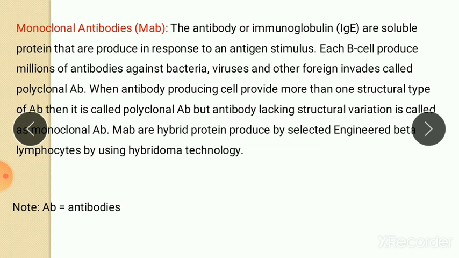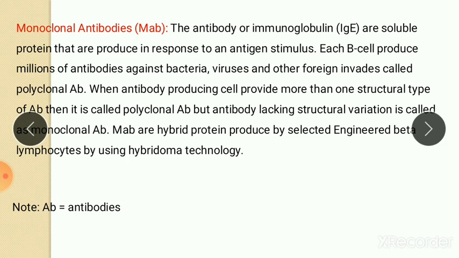So here notice AB means antibody, a short form used here. When an antibody producing cell provides more than one structural type of antibodies, it is called polyclonal antibodies. But antibodies lacking structural variation are called monoclonal antibodies. So what does monoclonal antibody mean? It lacks the structural variation.